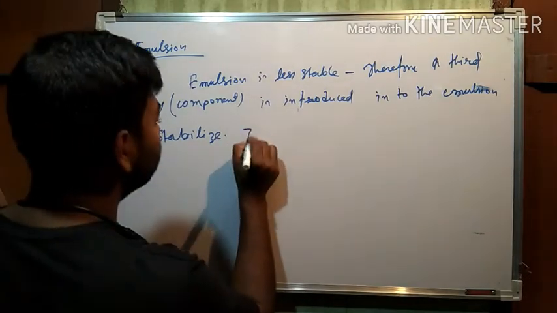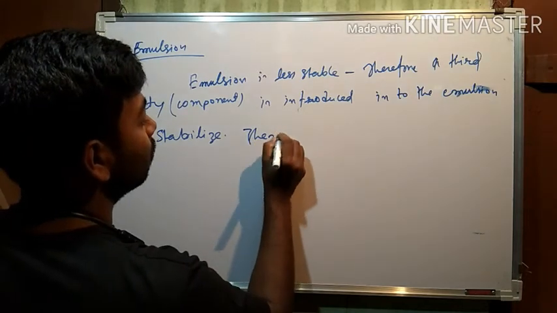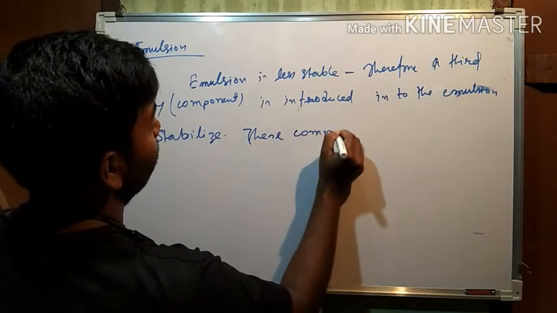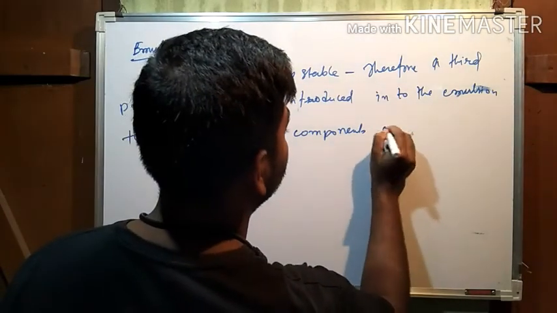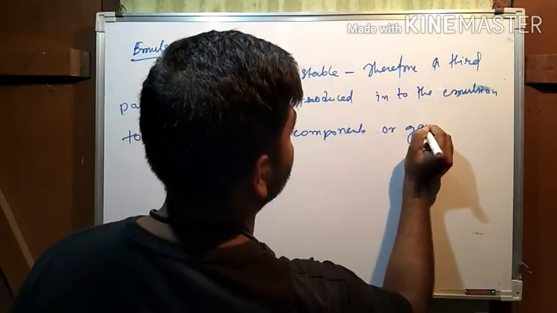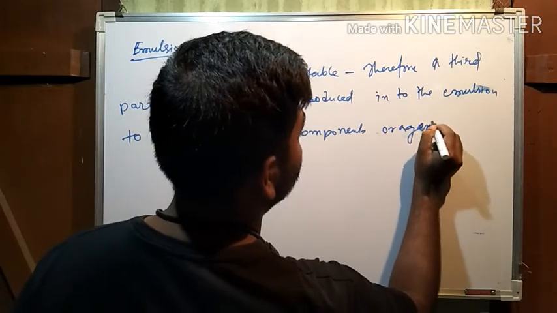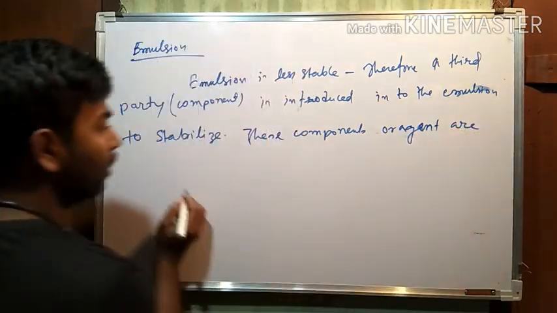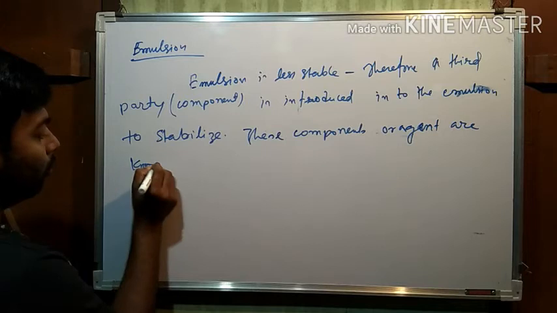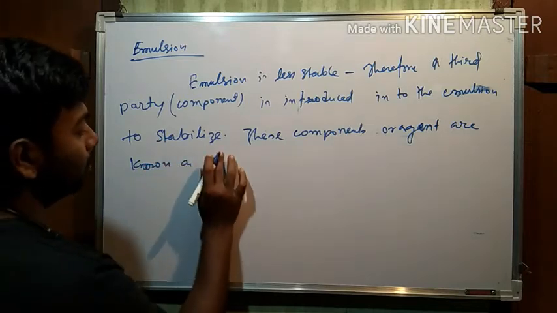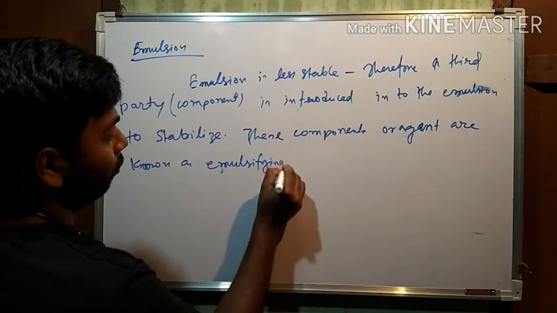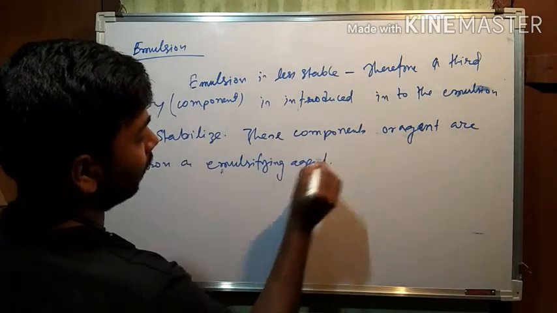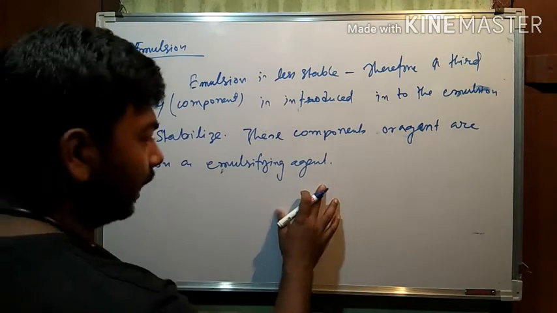Okay, these components, or you can say agents, are known as emulsifying agents. Why is it called an agent?